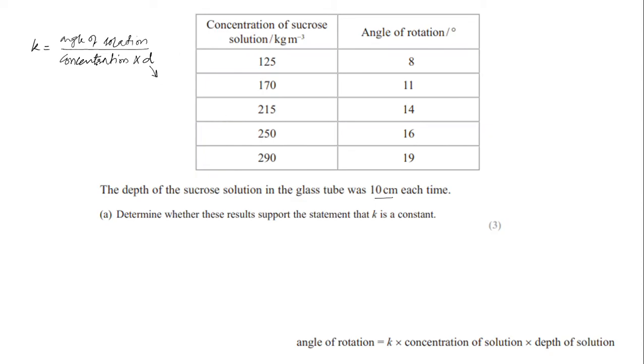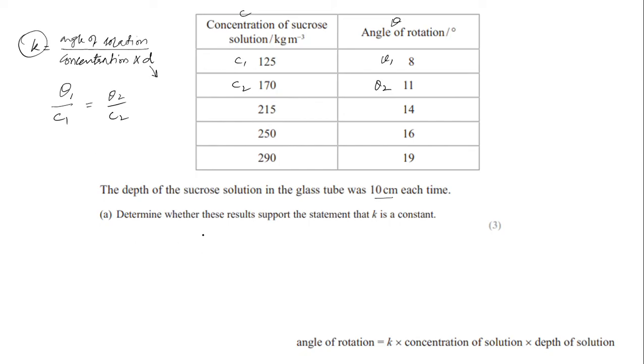So if you find the ratio of angle of rotation, let's call it theta, and concentration, let's call it C, theta 1 divided by C1, and then theta 2 and C2, these two ratios should be the same. If they come out the same, that means K is a constant.